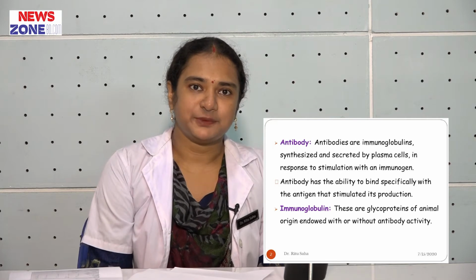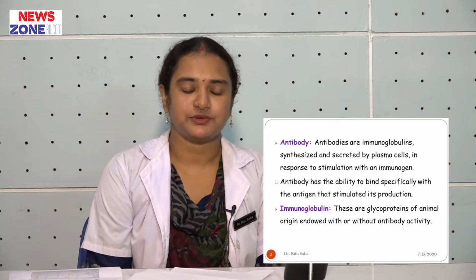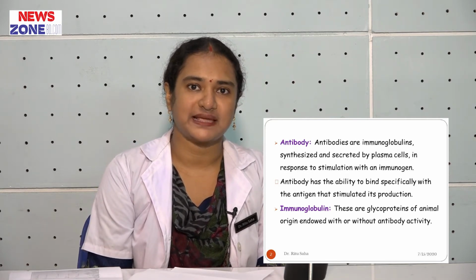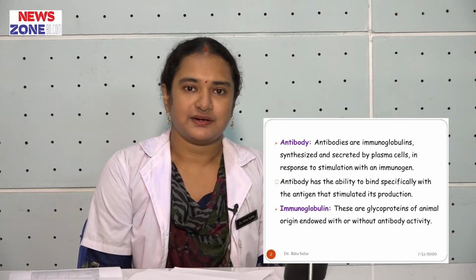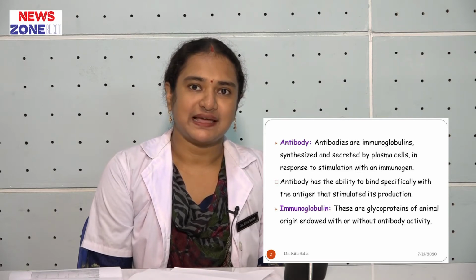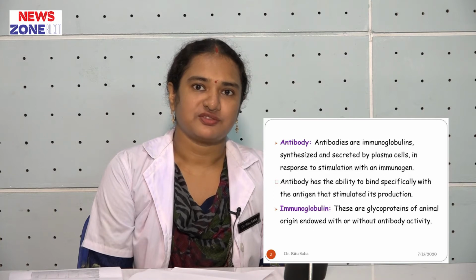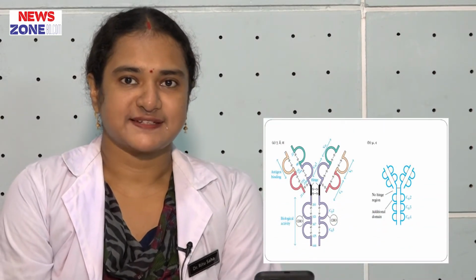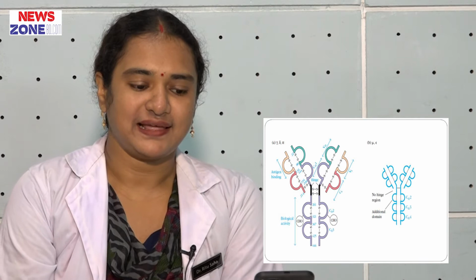Now, what is immunoglobulin? Immunoglobulins are glycoproteins of animal origin, endowed with or without any antibody response. So, all immunoglobulins are not antibodies, but all antibodies are one kind of immunoglobulin. Now, I am going to show you the structure of an ideal antibody.